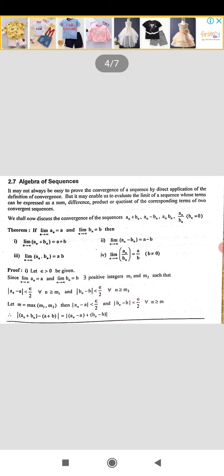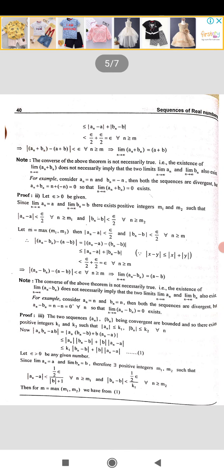In the first case, we have to show that an plus bn converges to a plus b. For that, I am considering modulus of an plus bn minus (a plus b), which can be written as modulus of (an minus a) plus (bn minus b), which is less than or equal to modulus of an minus a plus modulus of bn minus b. This is because we know that modulus of x plus y is less than or equal to mod x plus